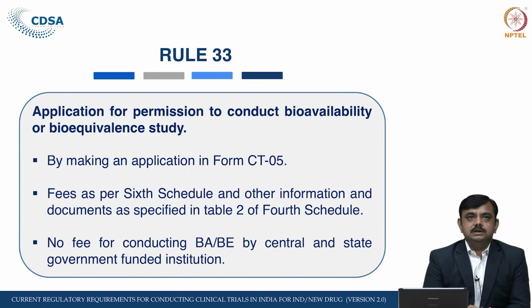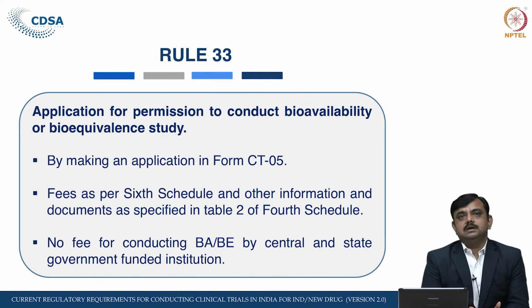Rule 33 is the application for permission to conduct a bioavailability or bioequivalence study. So, there are separate applications for clinical trial and for the conduct of bioavailability and bioequivalence study. Also, there are separate applications for registration of the BA/BE study centers.